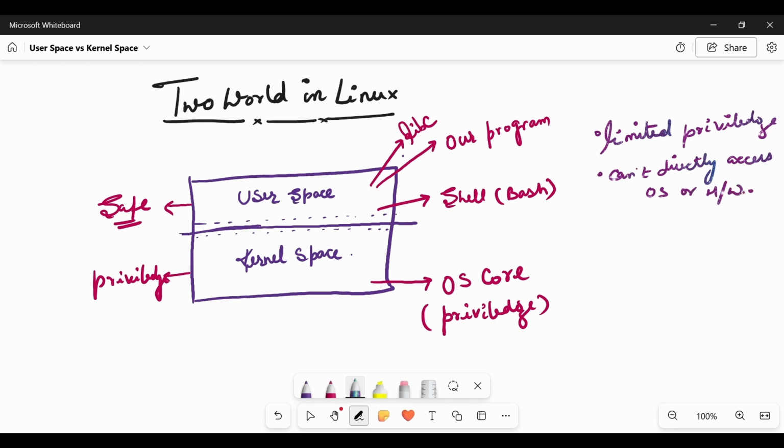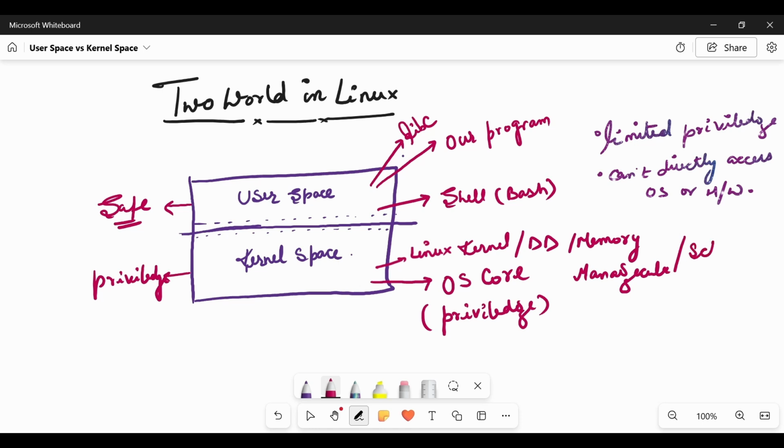Or hardware. Whereas when we say the kernel space, where the operating system core exists, in this space we have the Linux kernel, device drivers, memory managers, the scheduler, virtual memory, the file system.